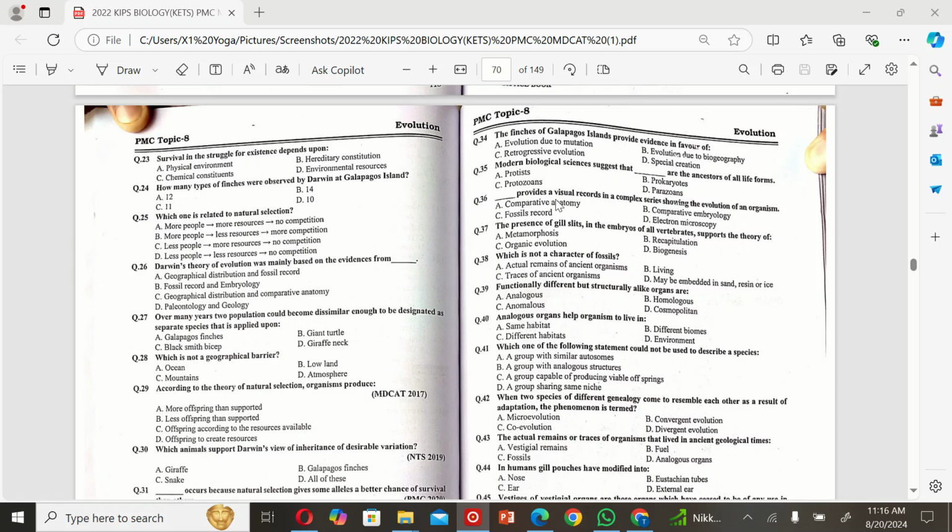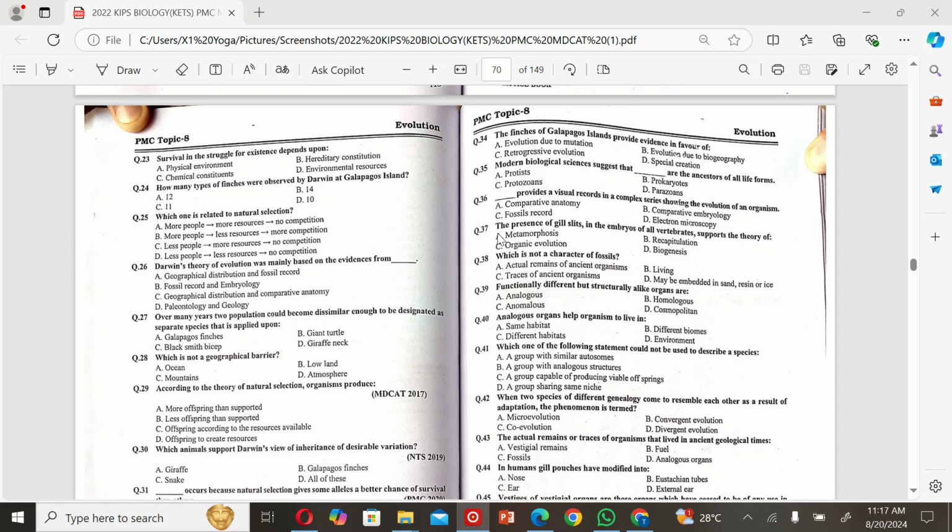Prokaryotes. Dash provides a visual record in a complex series showing the evolution of an organism. A. Comparative anatomy, B. Comparative embryology, C. Fossil records, and D. Electron microscopy. So the correct option is C.